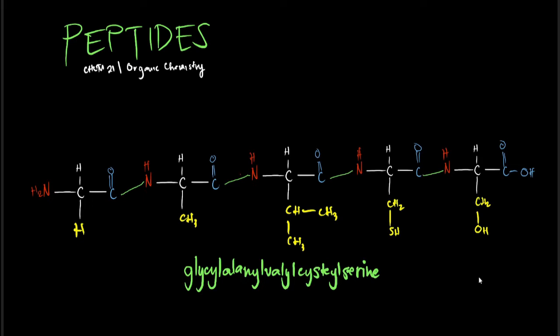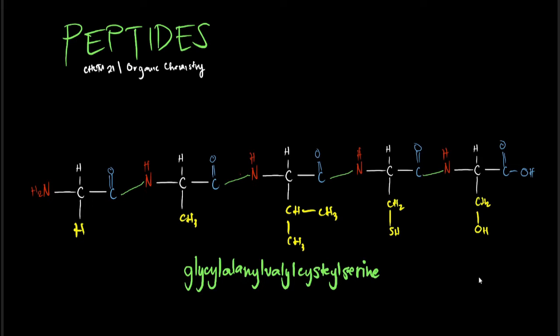One of the examples of peptides is glycyl, alanyl, valyl, cysteine, serine. As you may see here, this peptide is made up of five amino acids: glycine, alanine, valine, cysteine, and serine. So peptides are just a long chain, or what we call a polymer.